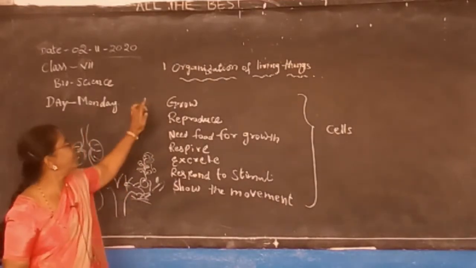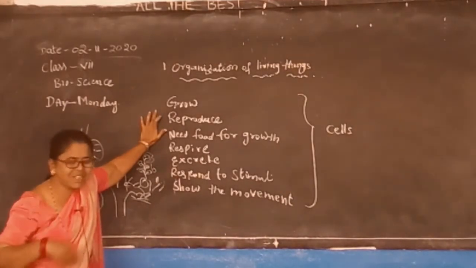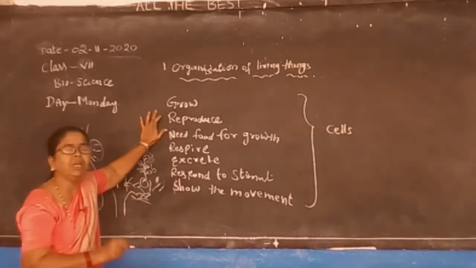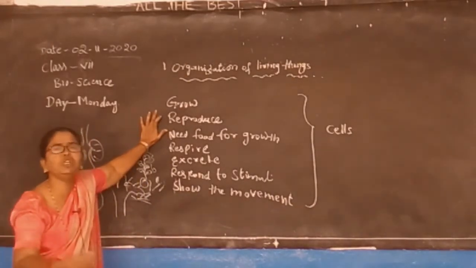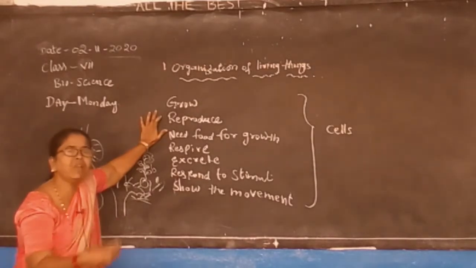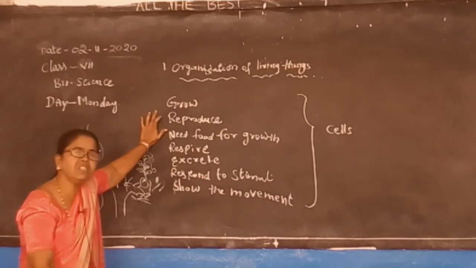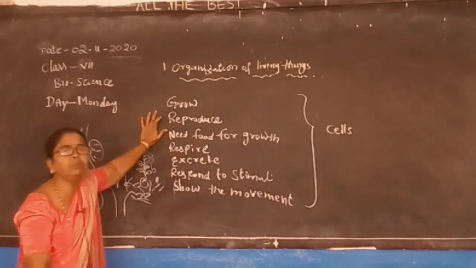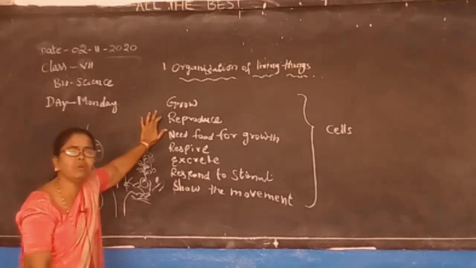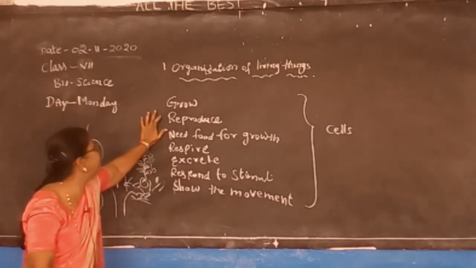So first of all, what is growth? How can we say that something grows? The plant is growing, a baby is growing, a chick is growing, a fish is growing. Daily we are seeing the changes. Suppose I say a bench is growing. If you keep the bench for 100 years, it will still be like that only. Can a bird, a fish, a human being or a plant stay like that? No. It shows a number of changes with time. So that is growth.